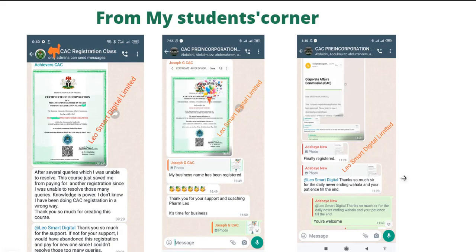From my students' corner: after several queries I was unable to resolve, but through my course, I was able to do it. My business name has been registered. Thank you for your support and coaching, family. It's time for business. Thanks so much, sir, for the daily never-ending wahala and for your patience till the end.